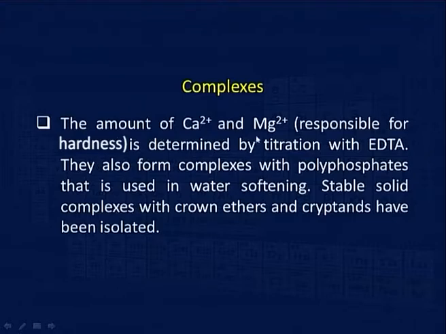The amount of calcium 2 plus and magnesium 2 plus responsible for hardness is determined by titration with EDTA. They also form complexes with polyphosphate, and that is used as a water softening agent. Now, stable solid complexes with crown ether and cryptand have also been isolated.